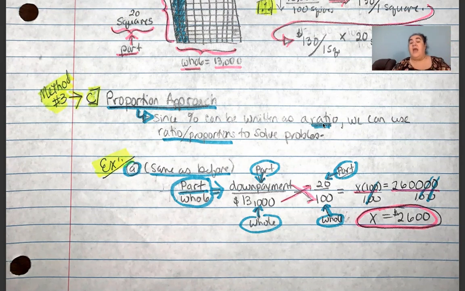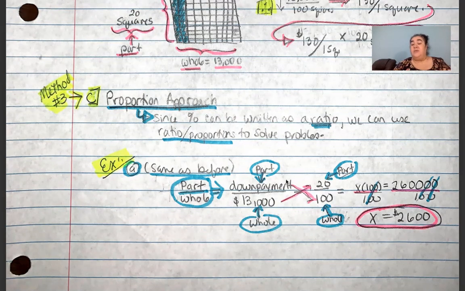Something out of 100. And we can make ratios equivalent to each other, and that means that we're solving proportions, and as you recall from our discussion of proportions previously in this chapter, solving proportions is a really easy way to solve for something that we're looking for, right? So the way you set up these proportions is always part to the whole. So we know that we need to know the down payment for the 13,000. That is the part out of the whole of the 13,000. And we already know that we're talking about 20%, which can also be written as 20 being the part and 100% being the whole. So we set up our proportion as down payment is to $13,000 as 20 is to 100.